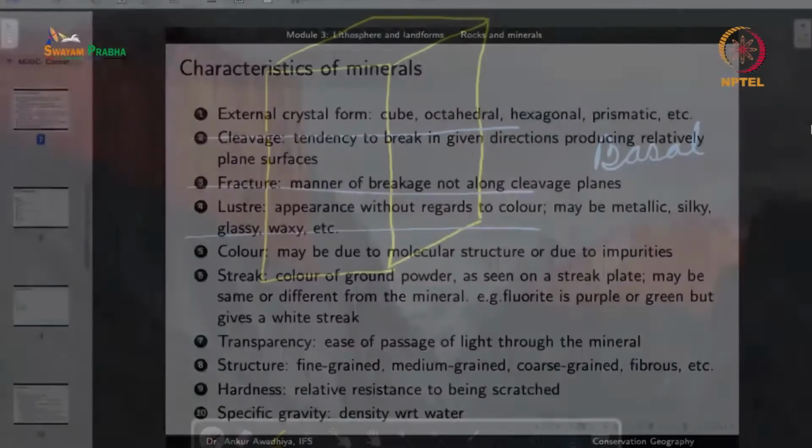And so this can help you identify the mineral, because there are very few minerals that have the atomic arrangement in the form of sheets. Similarly, you can have other cleavage patterns. Another cleavage pattern that is very commonly observed is a cubic pattern.